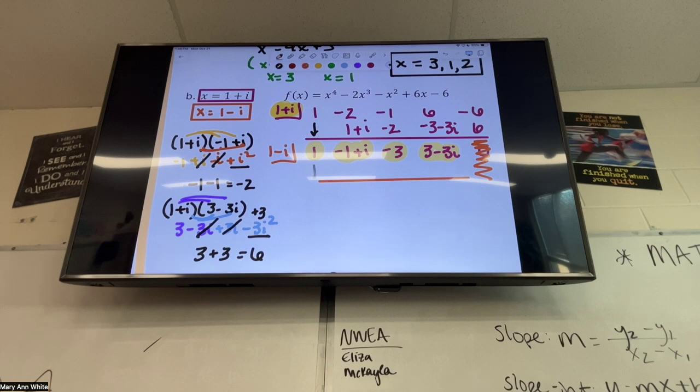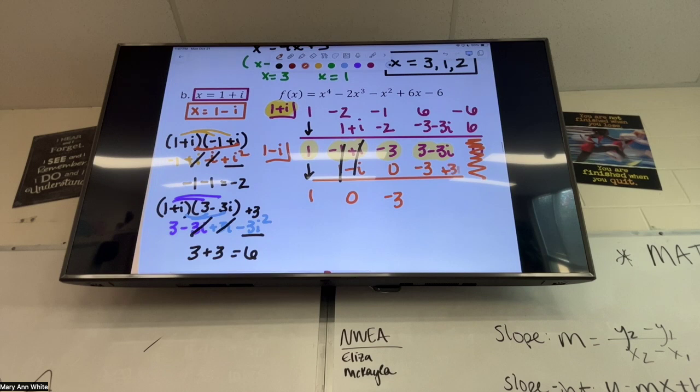Okay. Carry down that 1, I get 1. And then 1 times 1 minus i is just 1 minus i. But wait, that cancels, right? To get 0. Oh, thank goodness. I don't want any i's in my answer. Now when I get 0, now I get -3. And then this will cancel, right? Because -3 times 1 is -3. -3 times -i is +3i. And then those will cancel. And I get 0.